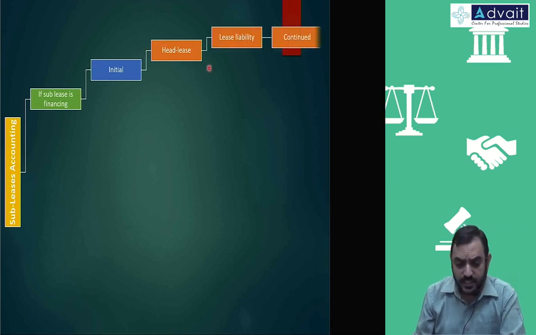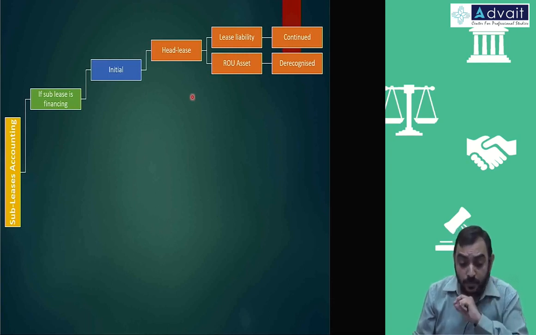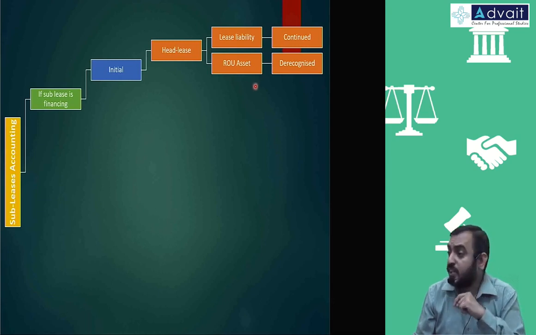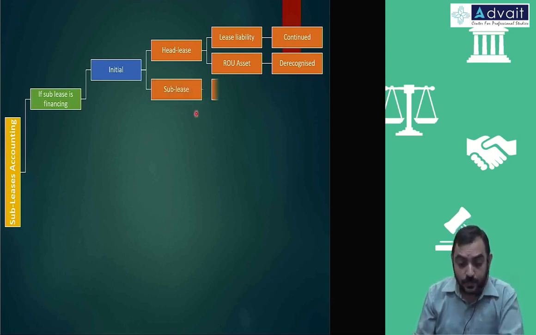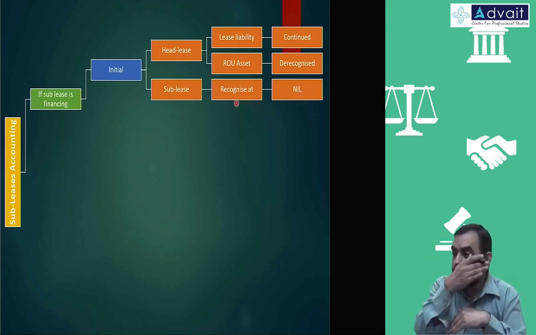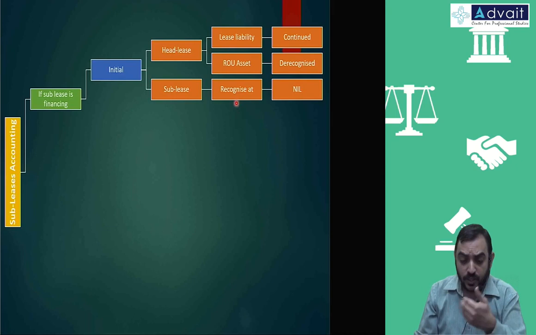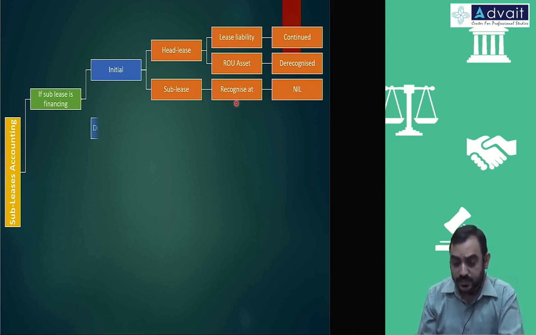Lease received, you recognize lease liability and ROU of the asset. You would have recognized it at the beginning. But this ROU of the asset is de-recognized. Can you logically think why it is de-recognized? It is not in your control now. It's a financing lease, you have transferred it to another person. So your asset should be de-recognized. Then what will you recognize? In sublease, you recognize the amount receivable, net investment in lease. So one asset goes, another asset comes. What is going out is the ROU asset, and what is coming in is the net investment in lease.